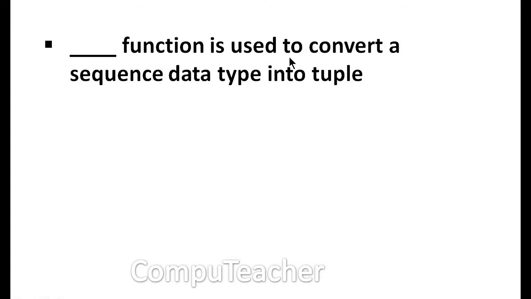Dash function is used to convert a sequence data type into tuple. Function tuple.